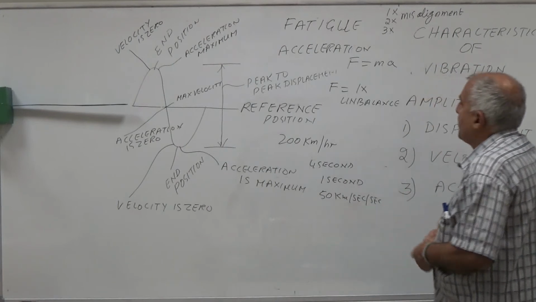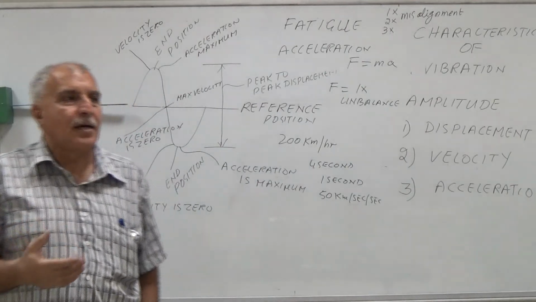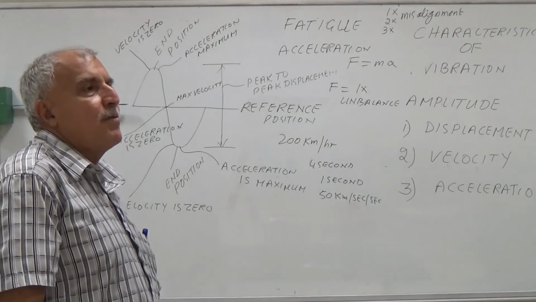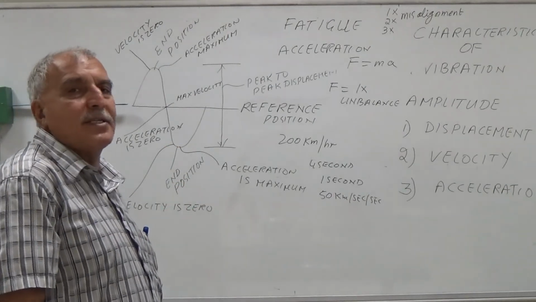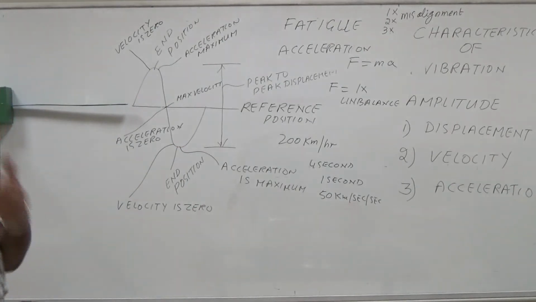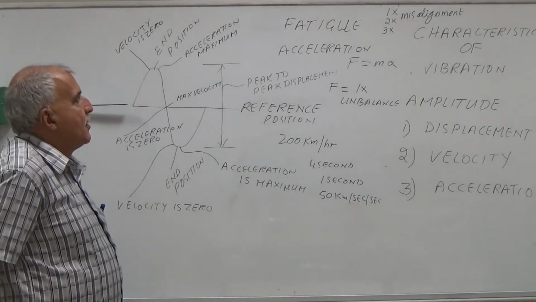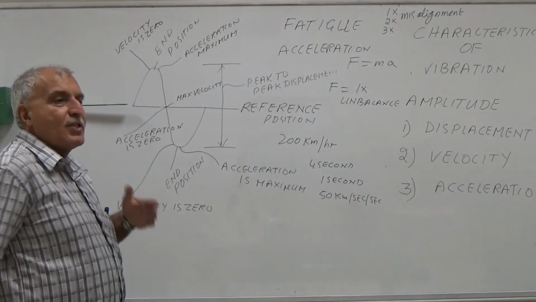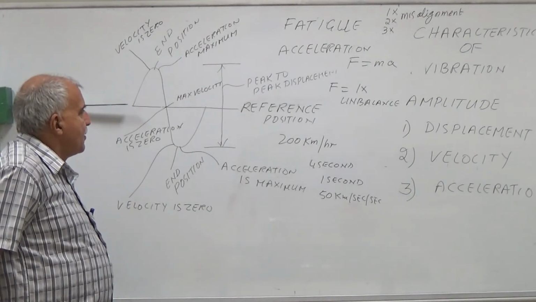So by knowing the frequency of vibration and its connection with the RPM, we can find out the type of problem. If the frequency of vibration is the same as RPM, it is unbalance. If you are getting three vibrations, 1 time RPM, 2 time RPM, 3 time RPM, then it may be due to misalignment. So frequency of vibration tells you about the type of problem in the machine.